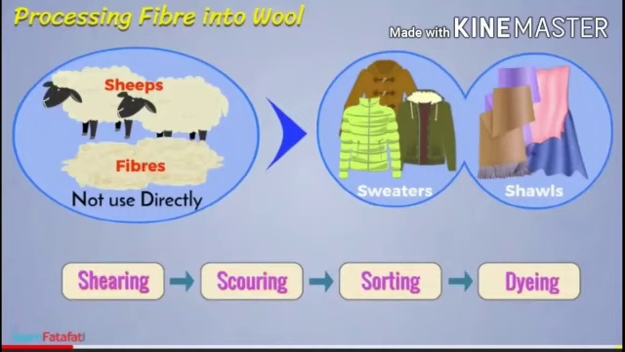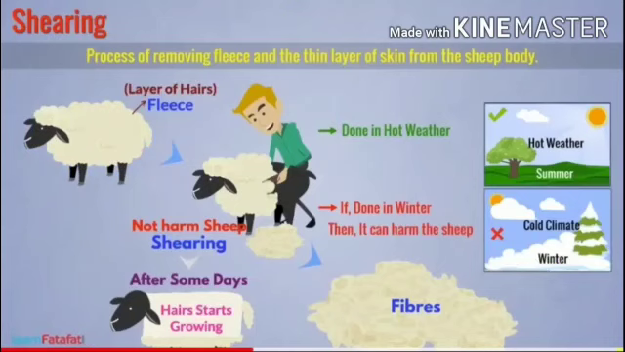The fibres obtained from sheep are not used directly for knitting sweaters or weaving shawls. It requires a long process which involves the following steps: shearing, scouring, sorting, dyeing. Shearing is the process of removing the fleece and a thin layer of skin from the sheep's body. The layer of hair of the fleece is cut off using a cutting machine similar to that used by barbers. The hairy skin of the sheep is removed in one piece.